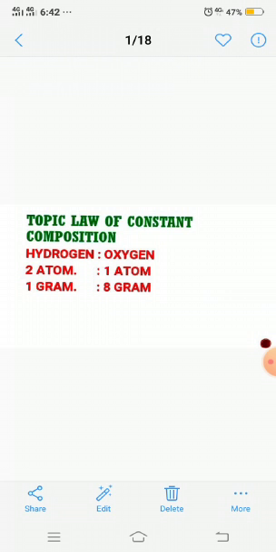They have to adopt the same pattern of 1:8, meaning 1 gram of hydrogen combines with 8 gram of oxygen in order to make water. So we conclude our lecture: in order to make a certain compound, the elements will remain the same and the combining ratio of their masses will always remain the same.